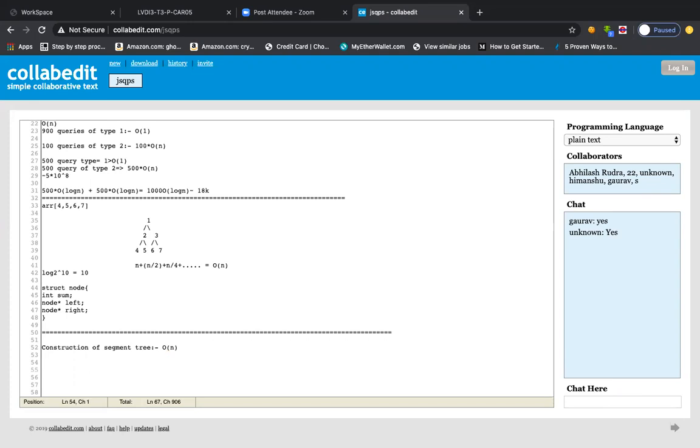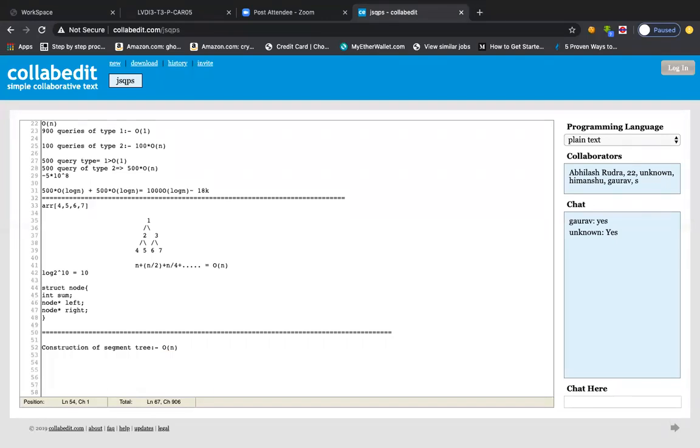So yeah, construction of segment tree will be order n basically, right? So recursively, of course, we are going to solve it recursively. Any idea how we'll be solving it recursively? Please post in the chat box how. You just think once how you can solve the construction.